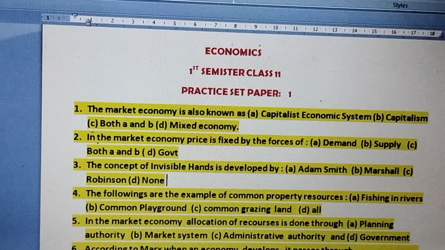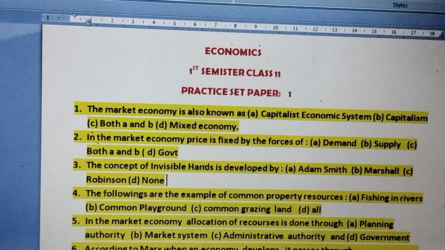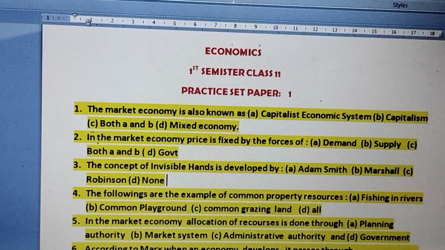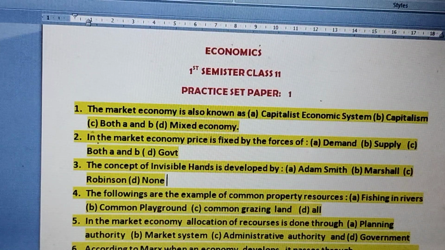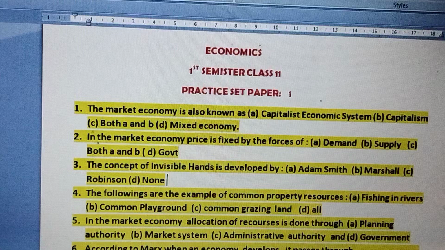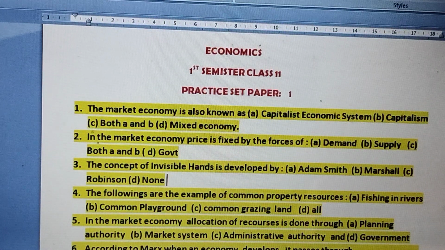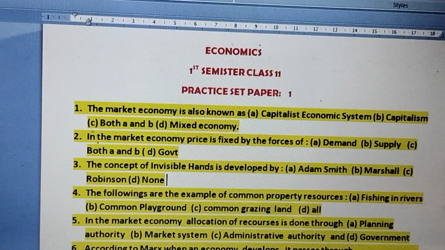Number 5. In the market economy, allocation of resources is done through planning authority, market system, administrative authority, or the government. See, in the market economy, who allocates the resources? Who allocates land, labor, and capital which is required for production? Definitely it is the market system. Administrative authority and the government allocate resources in case of socialistic economic system.